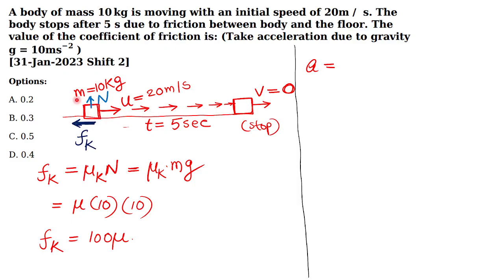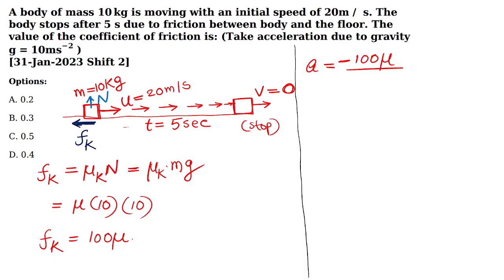The deceleration of a body is given by the net force acting on the body. Net force acting on the body is minus 100 mu, the frictional force. Why is the negative sign given? Because force is a vector quantity. If the force is towards left, it is written as negative. But if the force is towards right, it is written as positive.